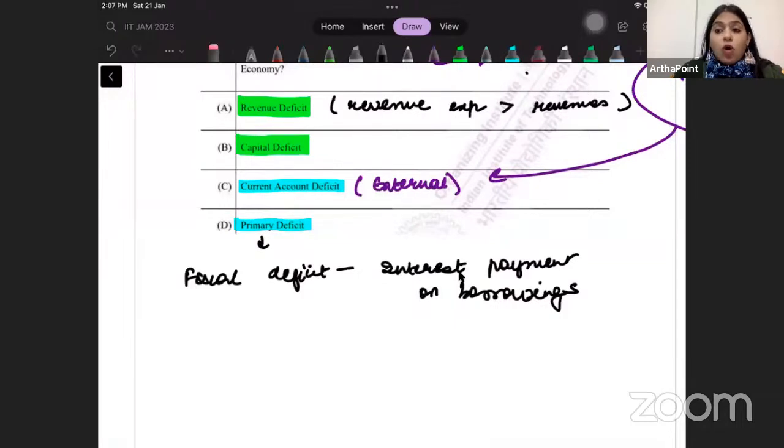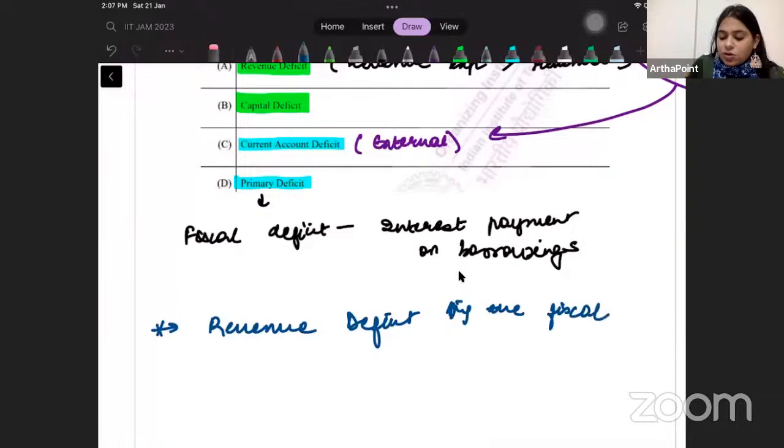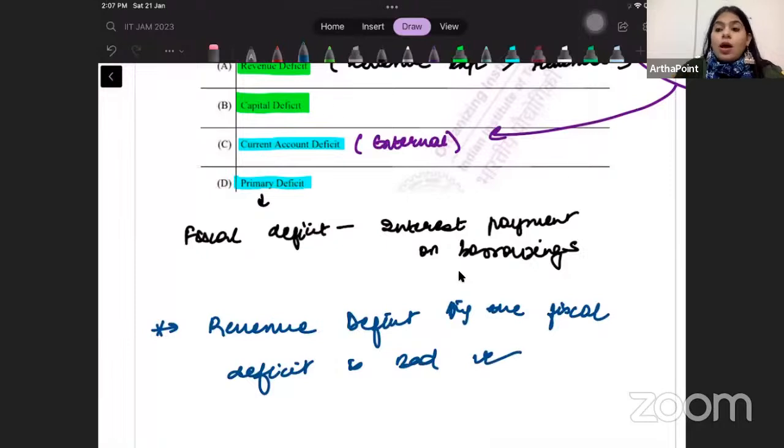Now, in one of our mock tests also, I had given you this question, and there was actually a printing mistake there, but there was an option that said that an increasing revenue deficit in the fiscal deficit is bad for the economy. This is true, because if I increase the revenue deficit aspect, I am again dealing with the non-productive part. I am spending on things which are not productive.